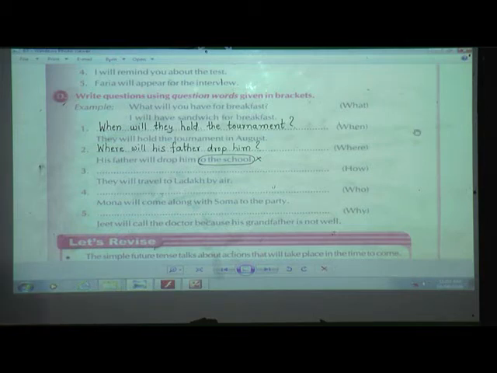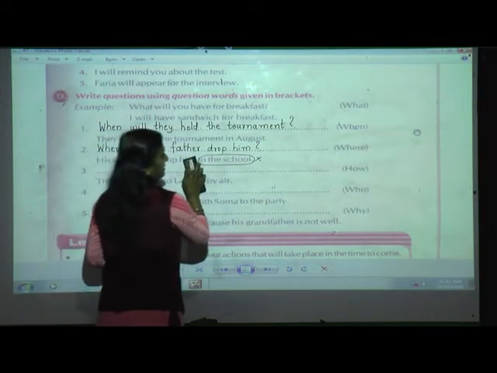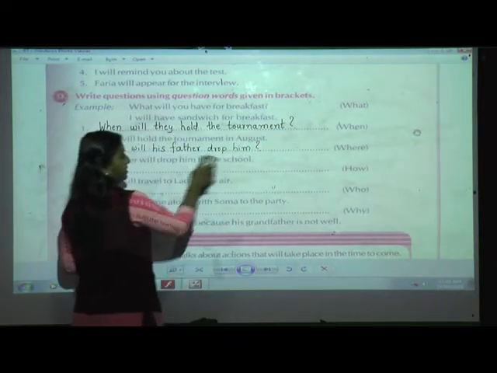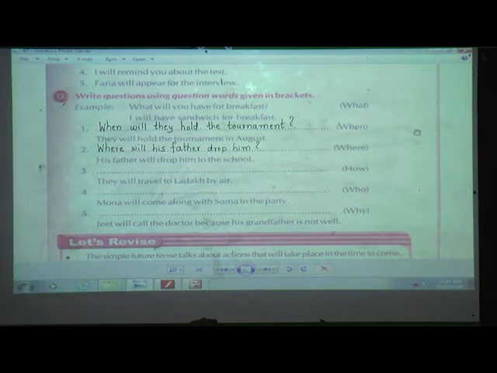Done? Don't do like this. It is understood. You have to understand that. Only to make you understand, I am doing that. Next. They will travel to Ladakh by air. Write it fast. They will travel to Ladakh by air.